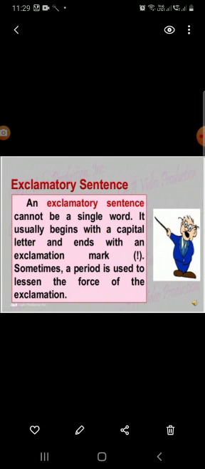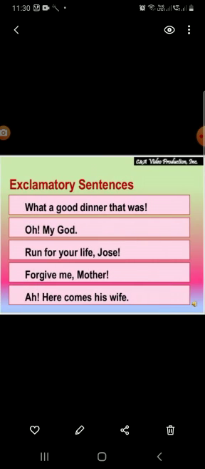Exclamatory sentences cannot be a single word. It usually begins with capital letters and ends with an exclamatory mark, as we have seen in the example also. Sometimes a period is used to lessen the force of the exclamation. See the examples here. What a good dinner that was. The sentence was started with a capital alphabet and at the end there is an exclamatory mark.